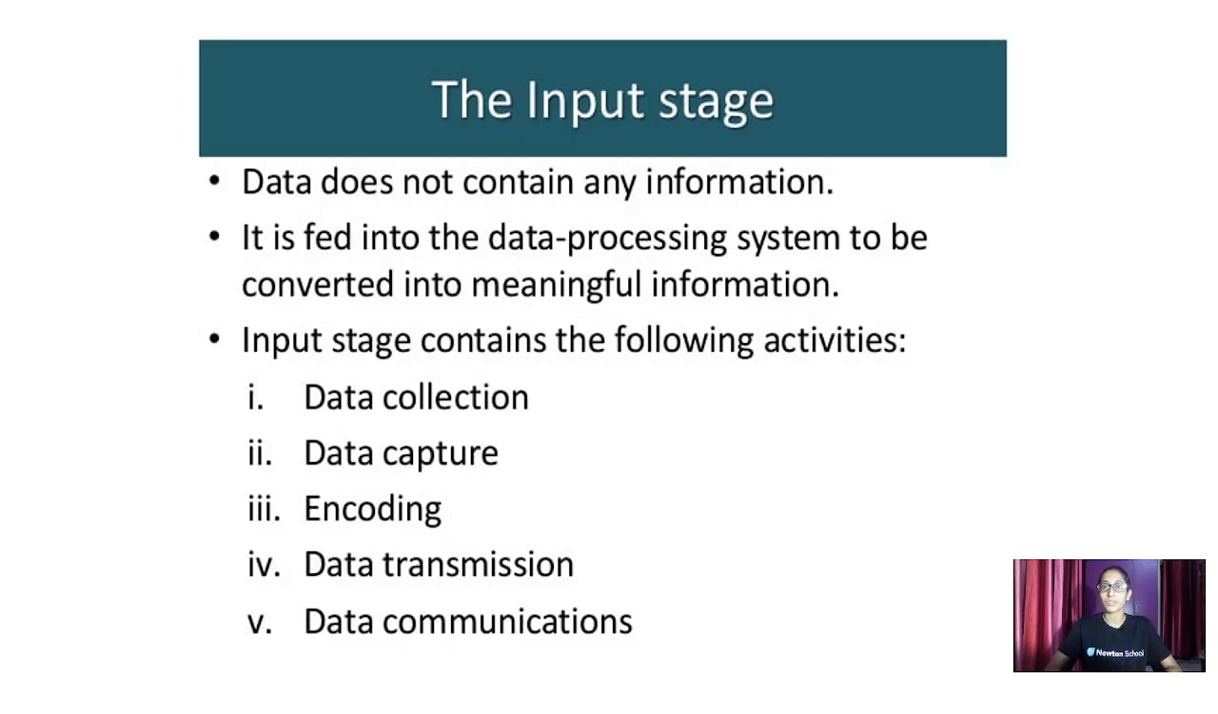Similarly, in data processing, your data does not contain any information. It's just raw data. So it is first fed into the data processing system to convert it into meaningful information. Now, in the input stage, what else do you need? You need data collection, data capturing, encoding, data transmission, and data communication. These are the five things you need in your input stage.